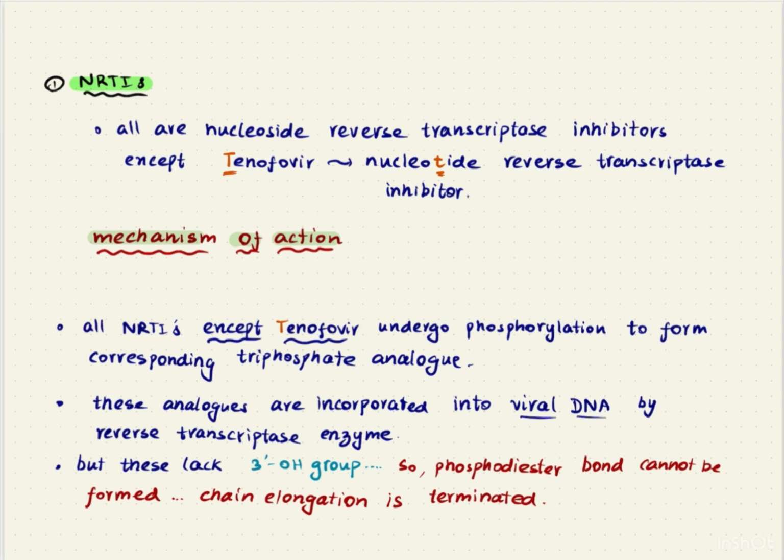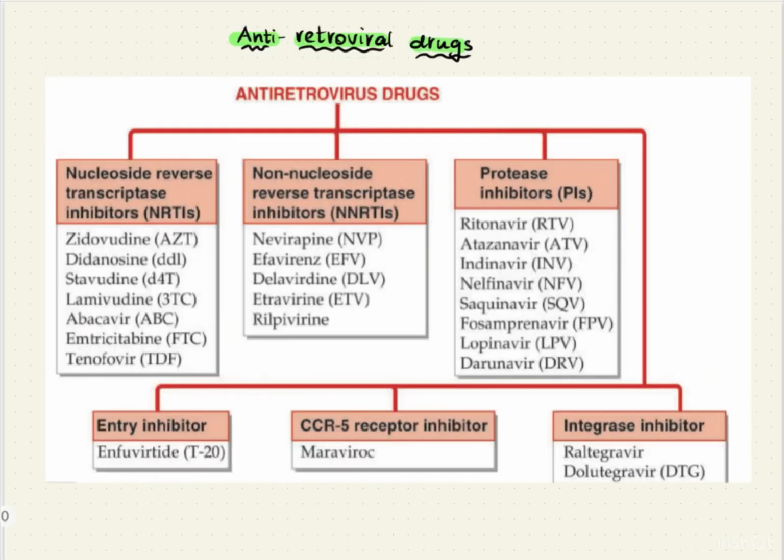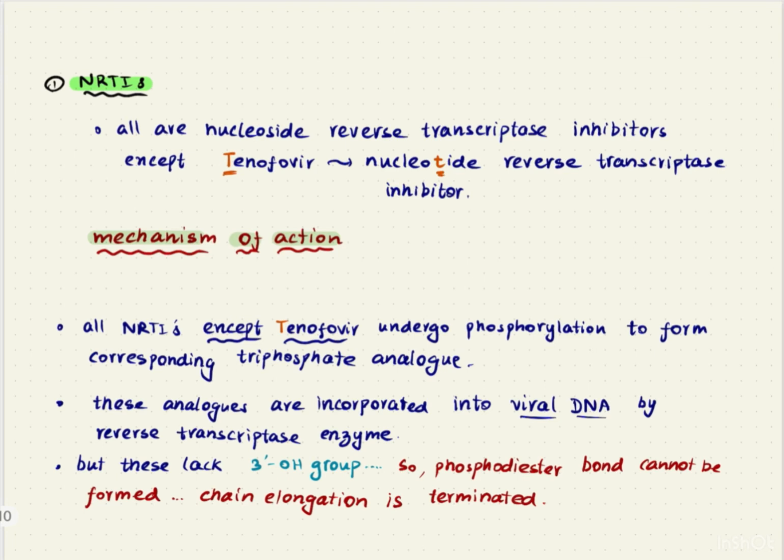Now let us talk about nucleoside or nucleotide reverse transcriptase inhibitors. All the drugs that belong to this class are either nucleoside analogs or nucleotide analogs. All these drugs are nucleoside analogs except for tenofovir. Tenofovir alone is a nucleotide analog. This fact can be remembered by observing these two words here. Tenofovir starts with the letter T. A nucleotide has the letter T in it. So tenofovir is a nucleotide reverse transcriptase inhibitor.